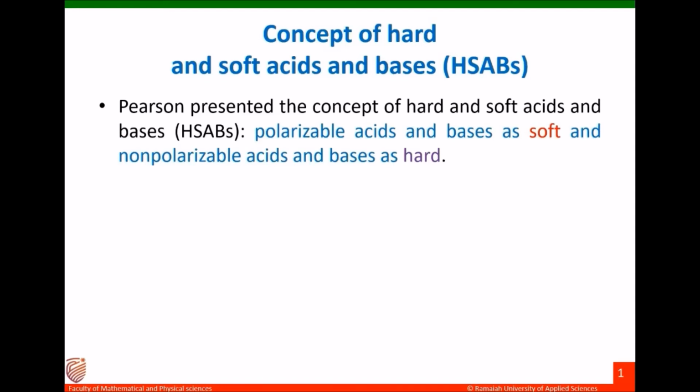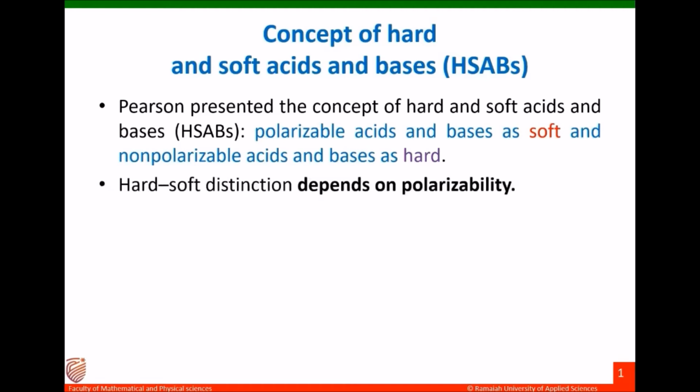Hard-soft distinction depends on polarizability. We studied polarizability earlier. Polarizability is the degree to which a molecule or ion is distorted by interaction with other molecules or ions. Electrons in polarizable molecules can be attracted or repelled by charges on the other molecules, forming slightly polar species that can then interact with the other molecules.